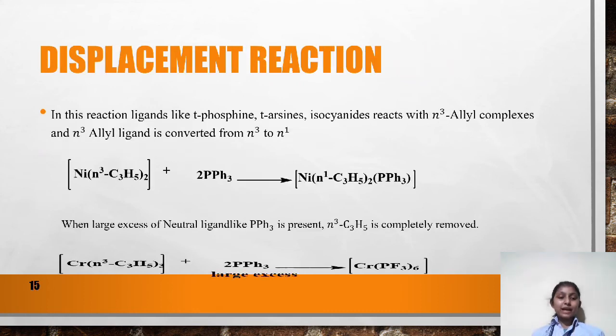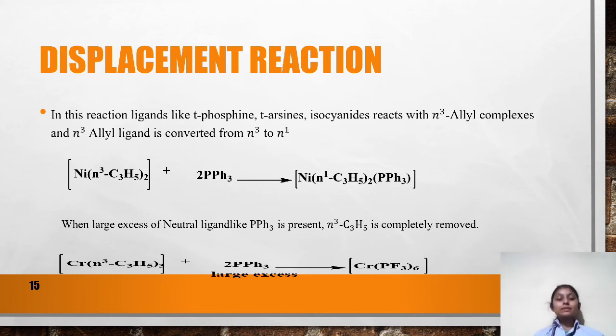The displacement reaction. In the displacement reaction, we can see that ligands like tertiary phosphine, tertiary arsines, and isocyanides react with eta 3 allyl complexes, and the eta 3 allyl ligand is converted from eta 3 to eta 1.